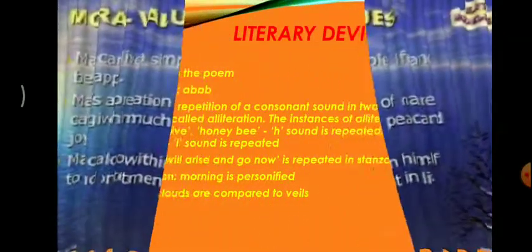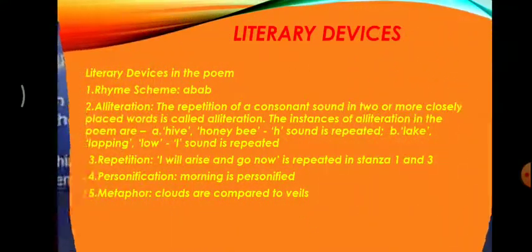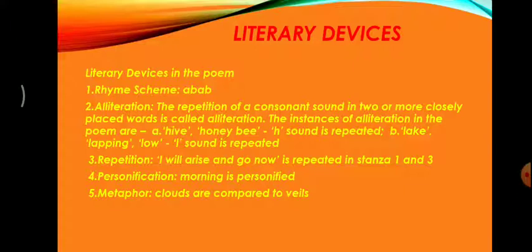Now let's see the literary devices. The literary devices also you can note down in your classwork copy. In the three stanzas of the poem, the rhyming scheme is A B A B. Then we have alliteration. The repetition of a consonant sound in two or more closely placed words is called alliteration. For example, in the poem, Hive and Honeybee, where H sound is repeated. In the same way, we have lake, lapping, low, where L sound is repeated.